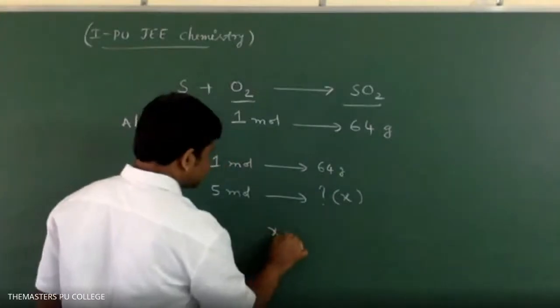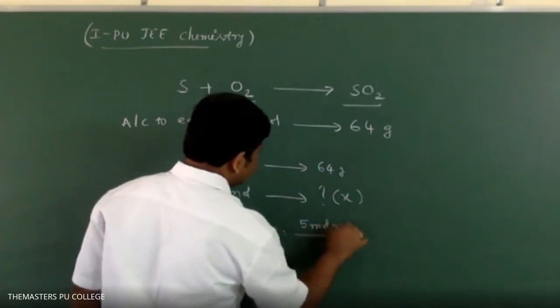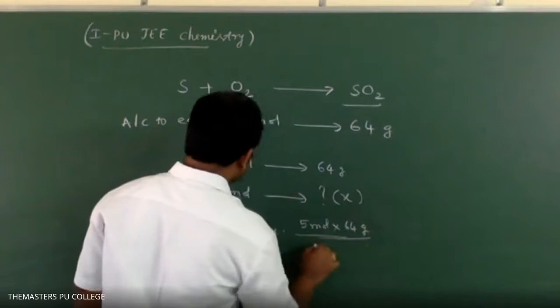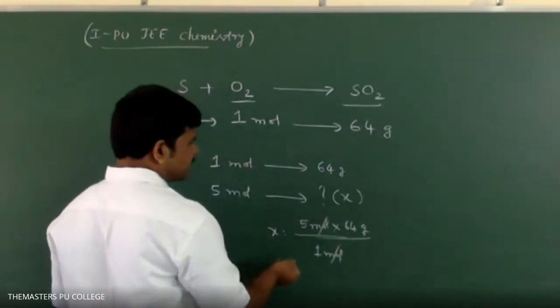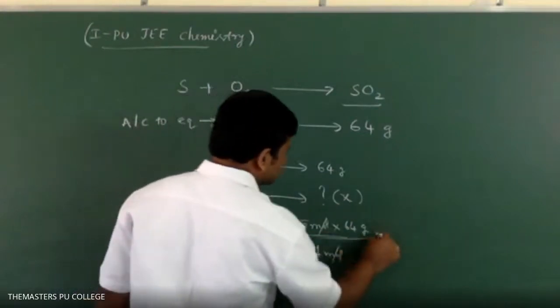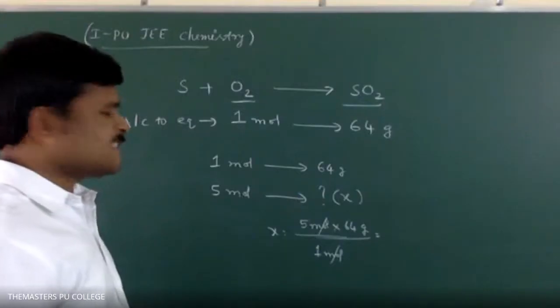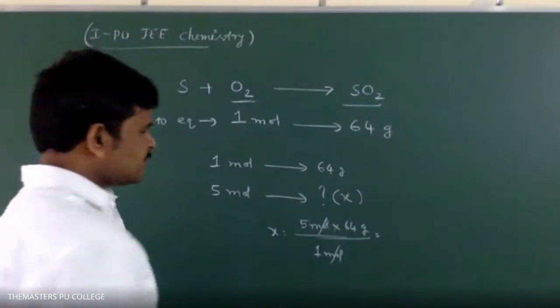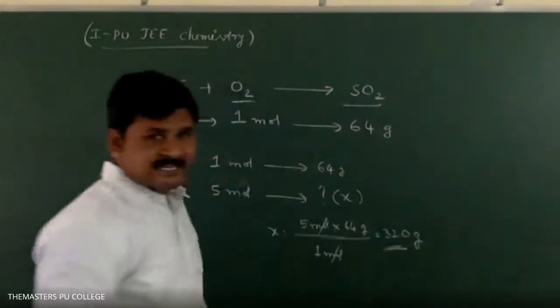So X is equal to 5 mole into 64 grams divided by 1 mole. Mole cancels. 5 into 64. 5 sixes are 30, so 300, and 5 fours are 20. Yes, 320 grams. Clear? What I am telling? Clear, sir. Like this way.